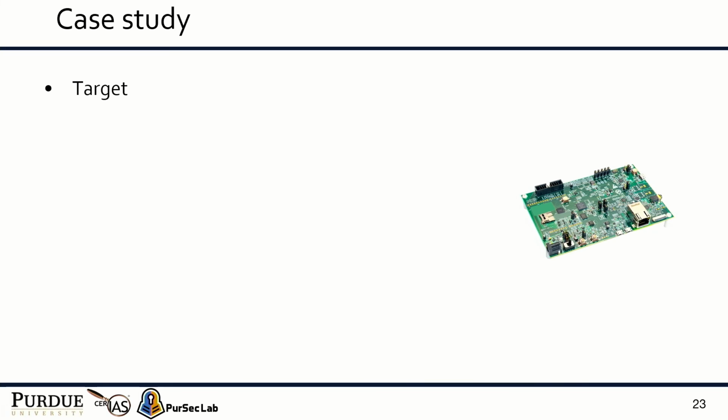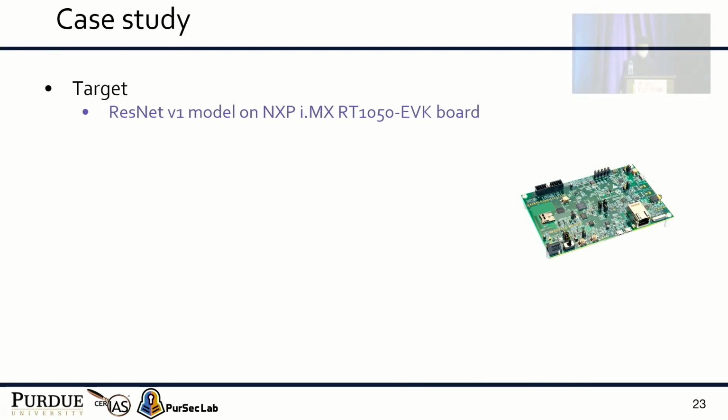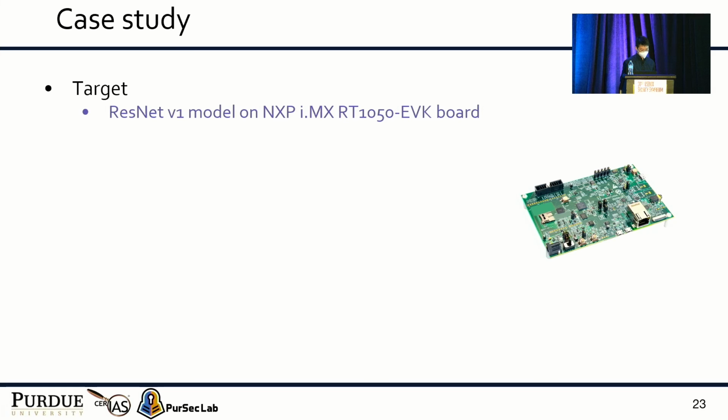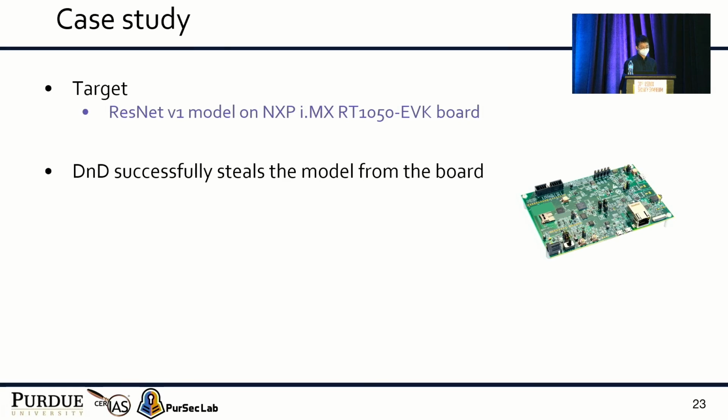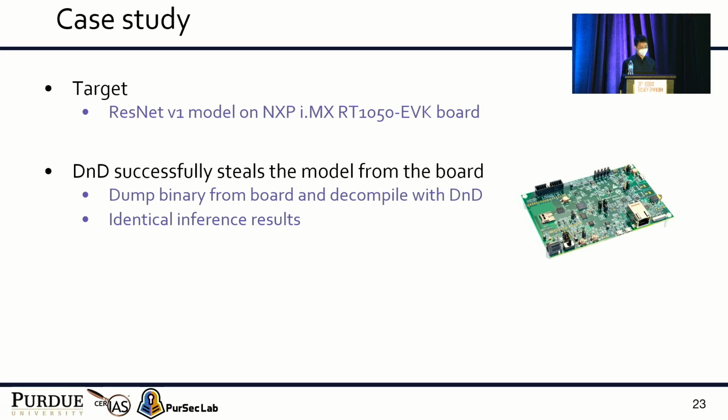We conduct case studies on a real-world microcontroller where a ResNet model is deployed. We show that our system can successfully steal the model from the board. Specifically, we dump the binary from the board and decompile the binary with our system. And we verify the correctness of the decompiled model by showing that they have identical inference results.